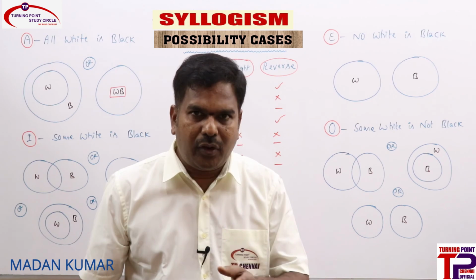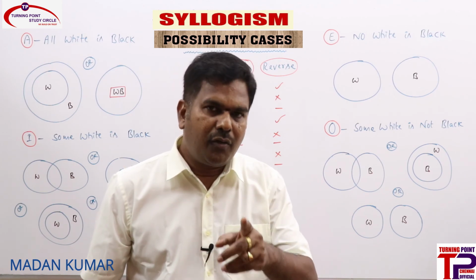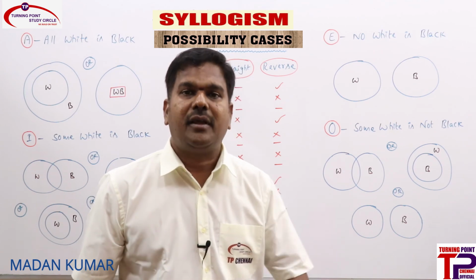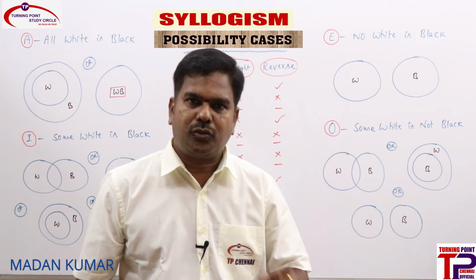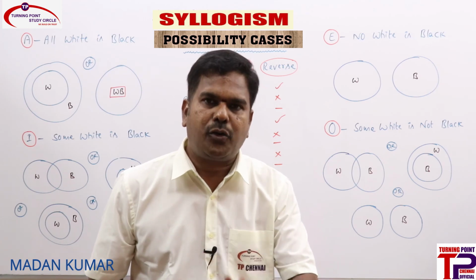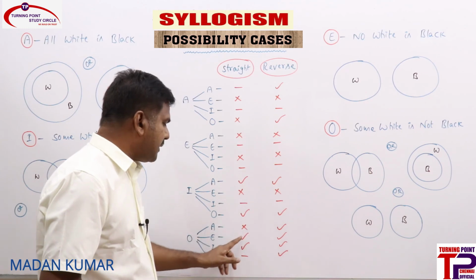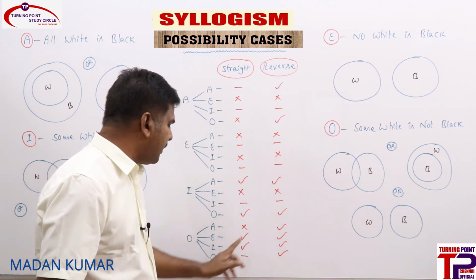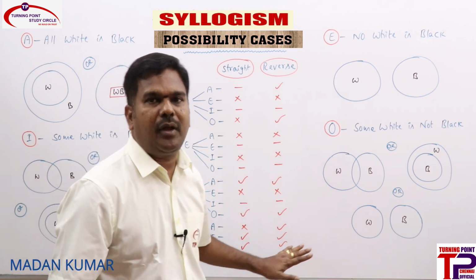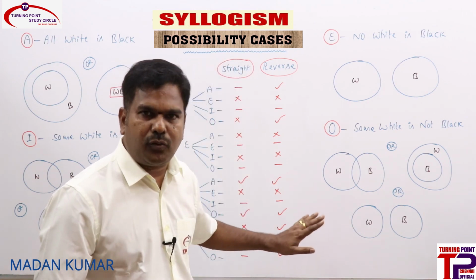That is why, if you remember, in immediate inferences, O cannot be converted. There is no rule for O. But in possibilities, everything will come into picture. So except A straight and O straight, all possibilities are true for O statement. Are you clear? So A reverse, E straight, E reverse, I straight, I reverse, and O reverse. Everything will be true for O statement.